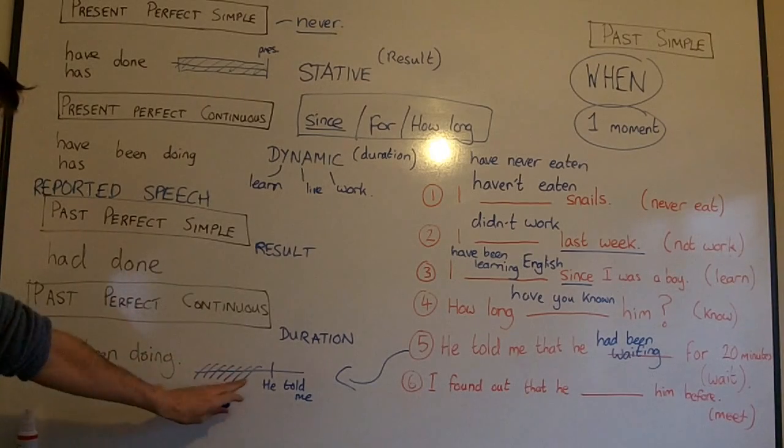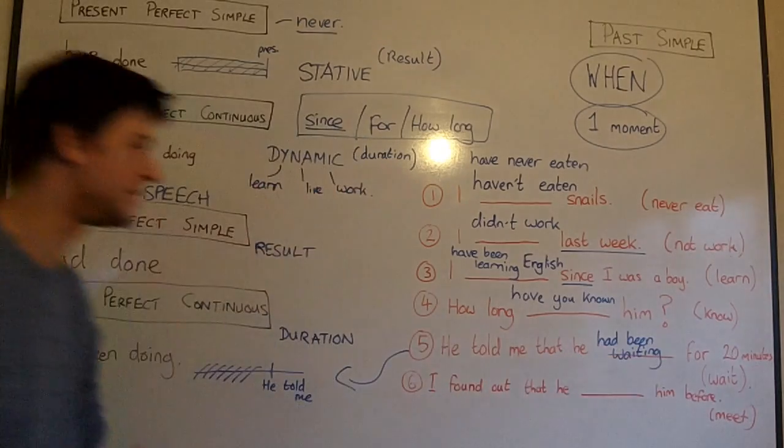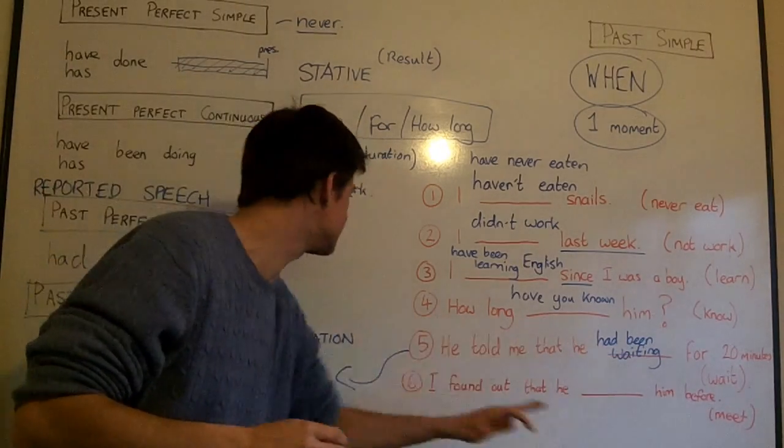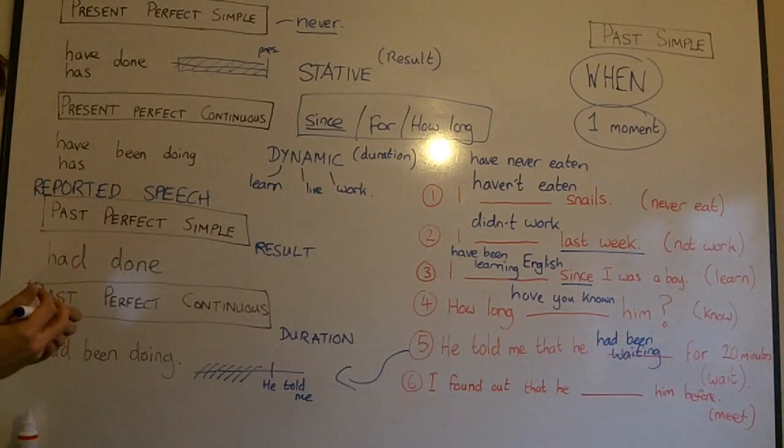Doesn't matter which verb we use. The point is it happened before he told me. And that's why we must use this had been waiting. We don't use had waited because we're not emphasizing result. We're emphasizing duration. And wait isn't stative.